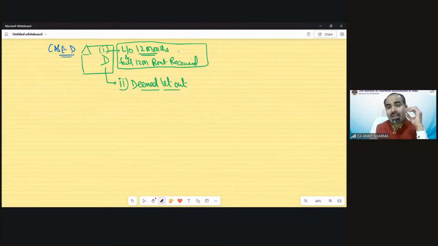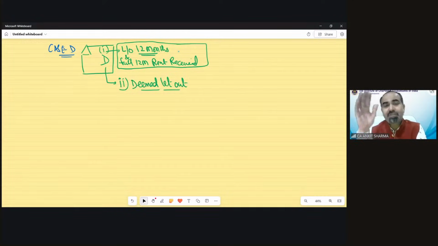If the house property is actually let out for 12 months and full rent has been received, those cases need to be solved as per case number D. And if that house has been treated as deemed let out, that is also going to be solved as per case number D. So first of all, you should understand the question which has been given.